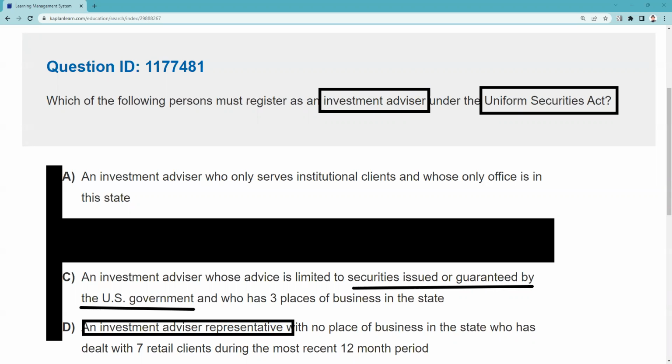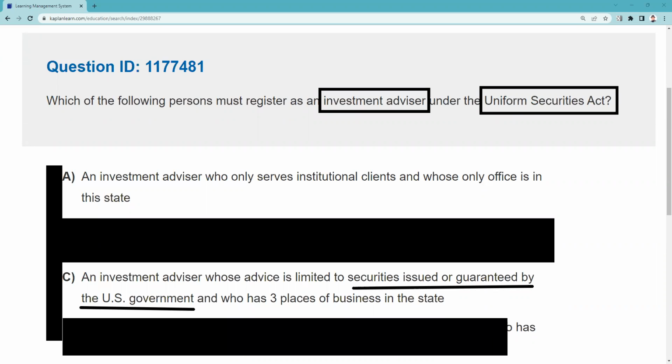Okay, so that means we should be able to eliminate D as our choice, because we know we're not being asked about a natural person, an investment advisor rep. That means we have a 50-50. So here, a lot of times people confuse broker dealers and investment advisors.